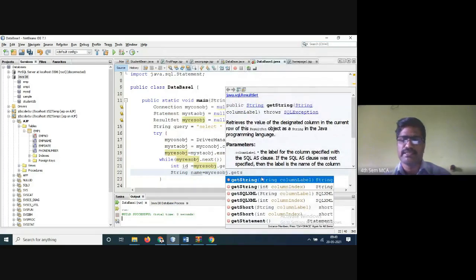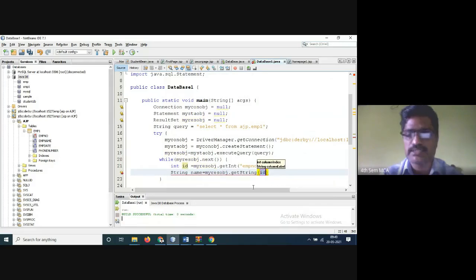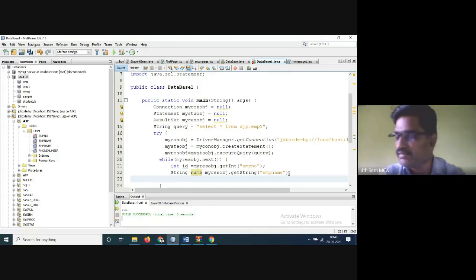Second one you can take it here. Enter. So here you have to give the second one, which is called the EMP name. Right, string, second one.